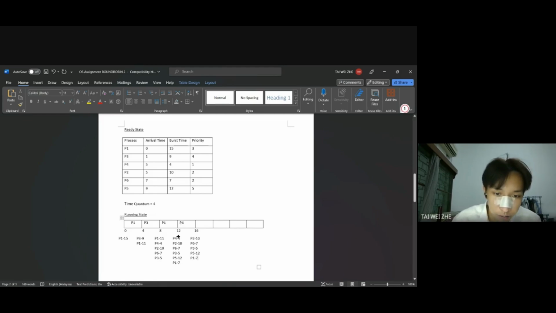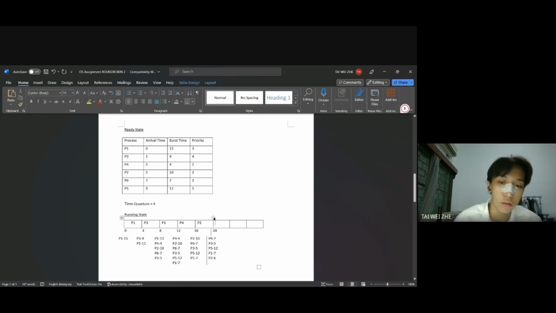After that, P4, 4 minus 4, so no need to write anything. After that, we go through P2, go above, P2. Then we put P6 and the following, go to 20: P6, 7, P3, 5, P5, 12, P1, 7. After that, P2, 10 minus 4 is 6, P2, 6.